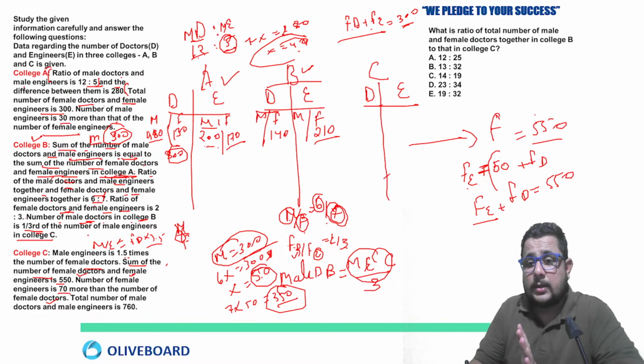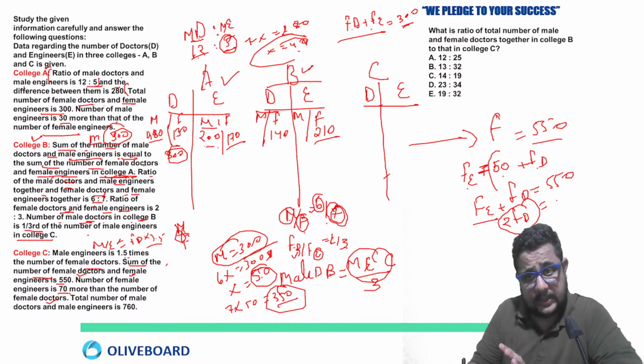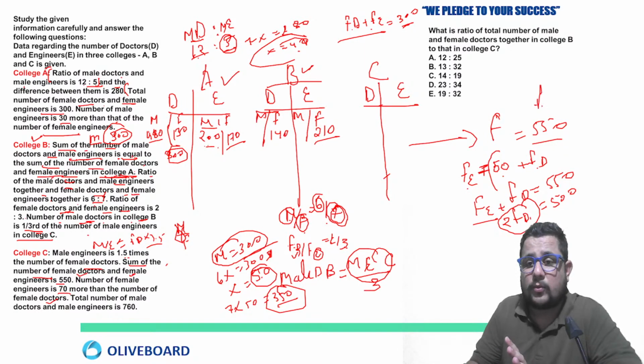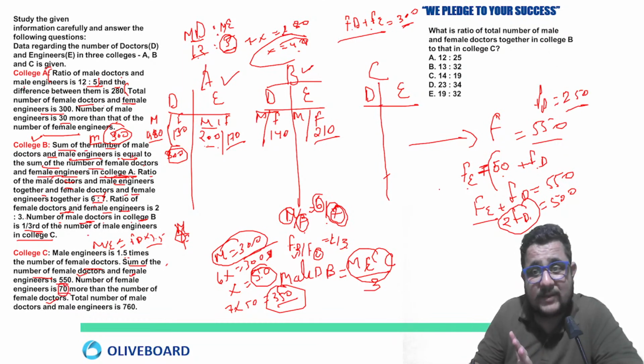Now you can just calculate easily. Female engineer equals 70 plus female doctor. So 2 female doctor plus 70 equals 550. Sorry, I said 50 earlier, my mistake, it is 70.